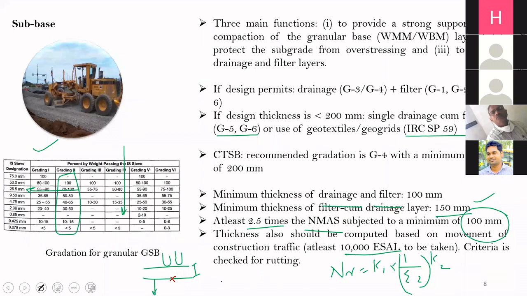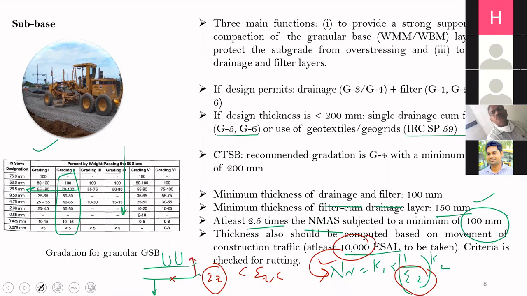You will get epsilon z from here, and in this equation you will put 10,000 in place of NR, and you will find out epsilon z critical. This epsilon z which you have got from analysis should be less than epsilon z critical. If it is not less, you will increase the thickness.